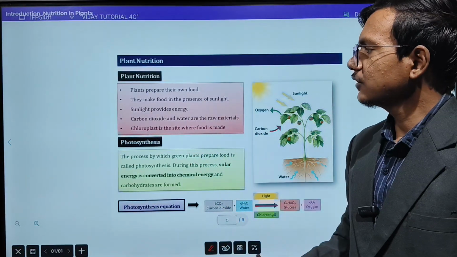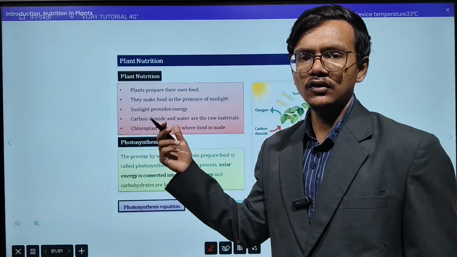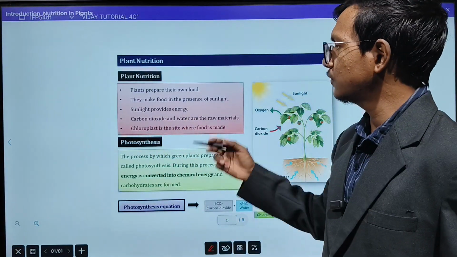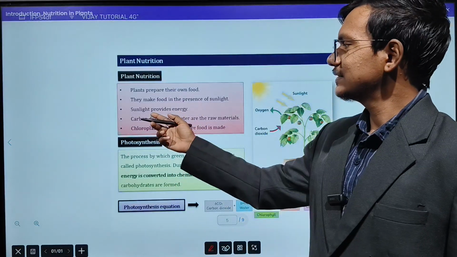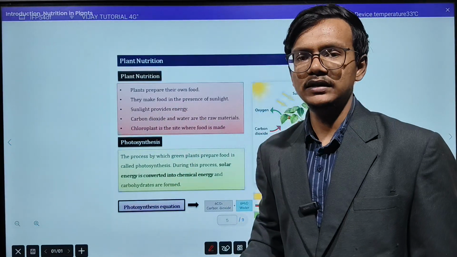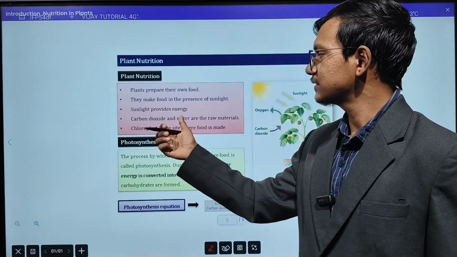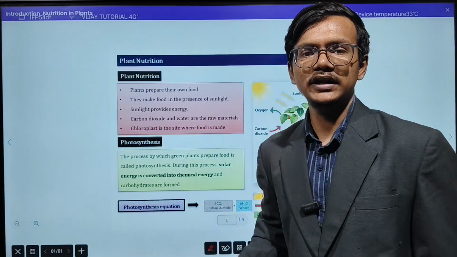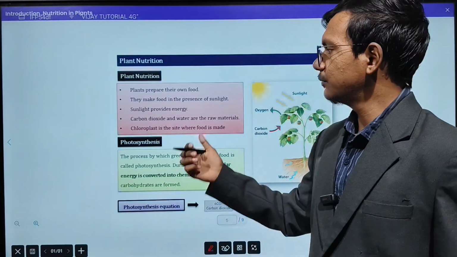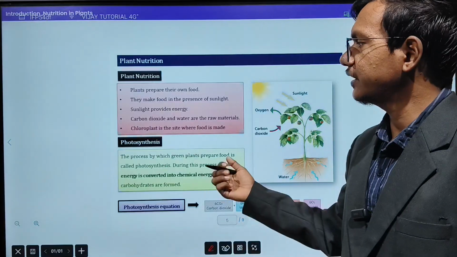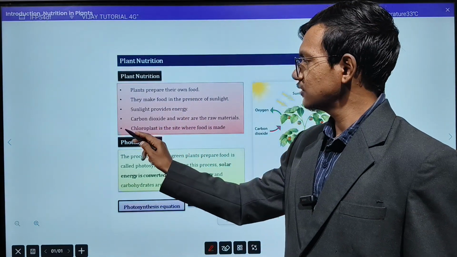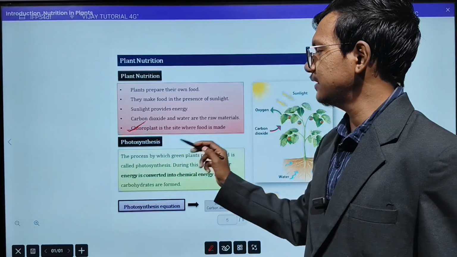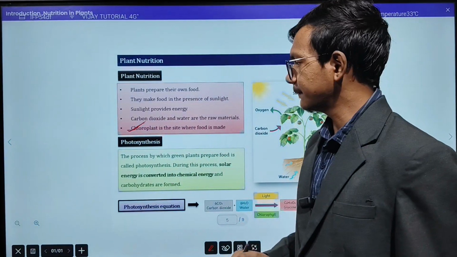So in plant nutrition, first they will prepare their own food. How will they prepare their own food? They will prepare it in the presence of sunlight. This sunlight is providing the energy to the green plants. Then carbon dioxide and water are the basic raw materials for the process of photosynthesis that the green plants are doing. And now, where exactly are these things happening? This is your chloroplast. This is the site where the photosynthesis is happening.